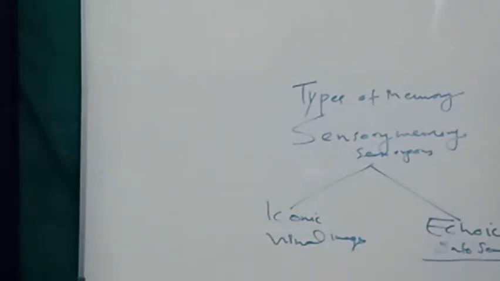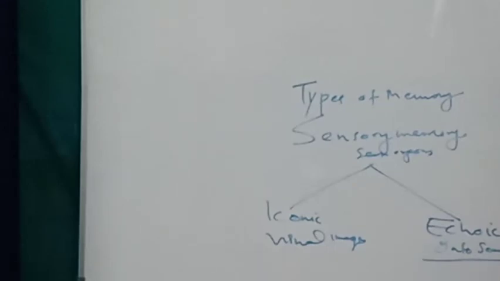They are classified into iconic memory and echoic memory. Iconic memory stands for visual images and echoic memory stands for sounds, or otherwise we can say auditory images.